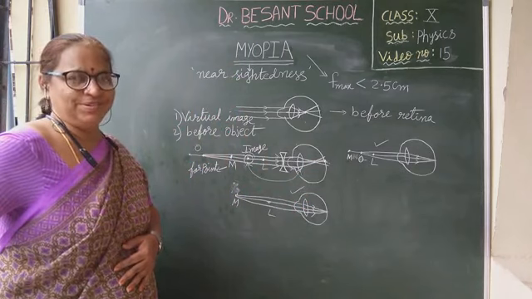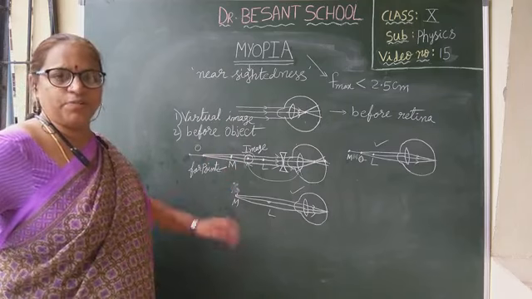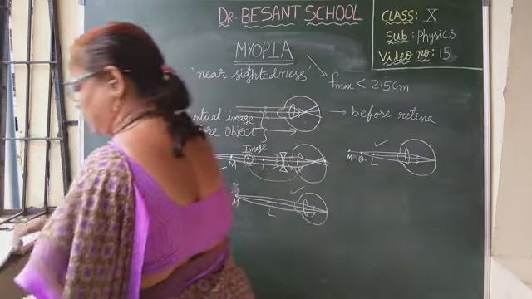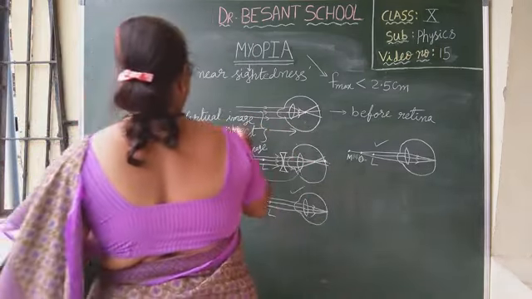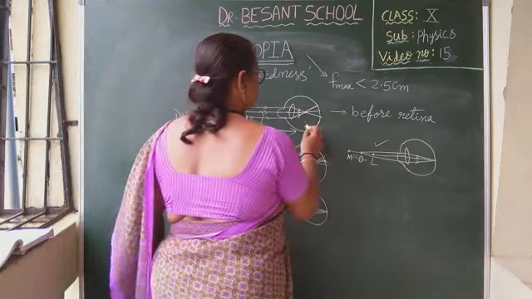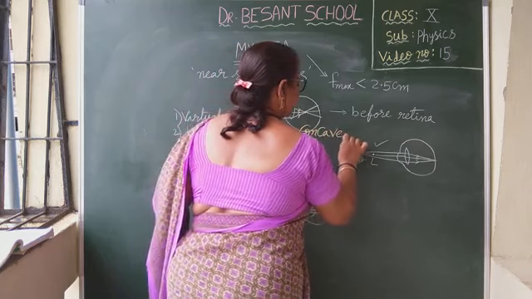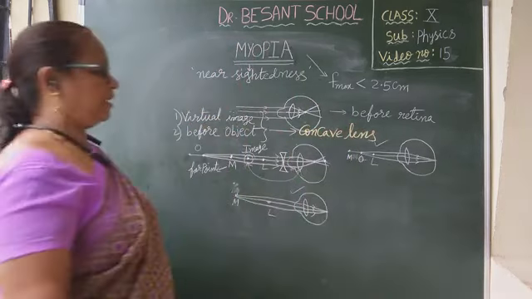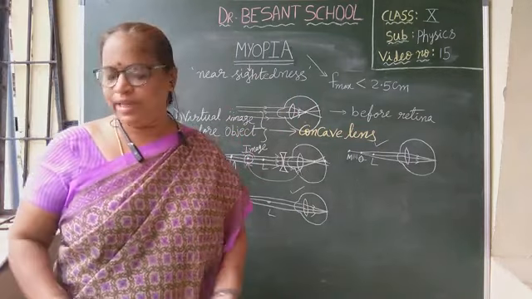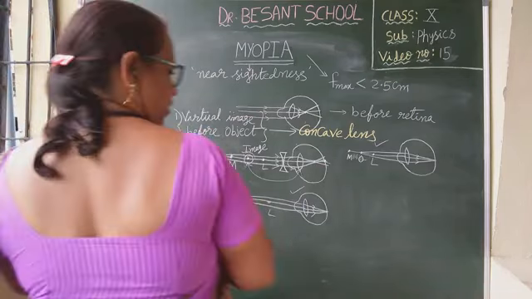I hope you all understood. Did you catch my point? Clear? So how can we do correction? What should we use for correction of myopia? We should use concave lens. To have these two qualities, virtual image and the image before the object, what lens will we use? Concave lens. So for correction of myopia, we use concave lens, which will make the image form exactly on the retina.